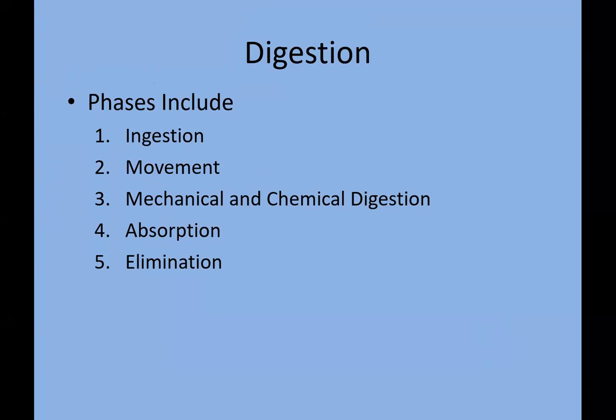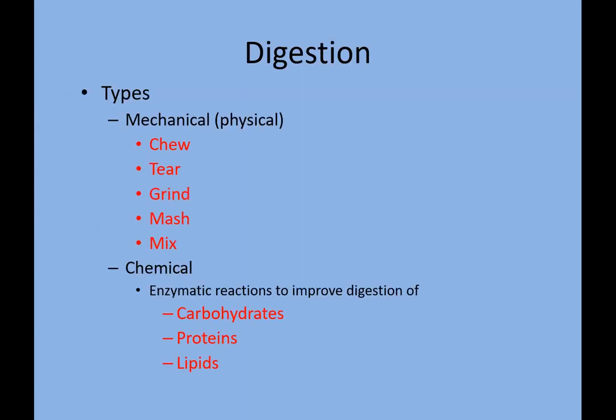First, ingestion. Second, movement. Third, digestion, which can be mechanical and chemical both. Fourth, absorption. And fifth, elimination. These five elements are required in every organism for digestion. So let's go further, and we see that in digestion, there are two types of digestion. One is mechanical and the second is chemical.